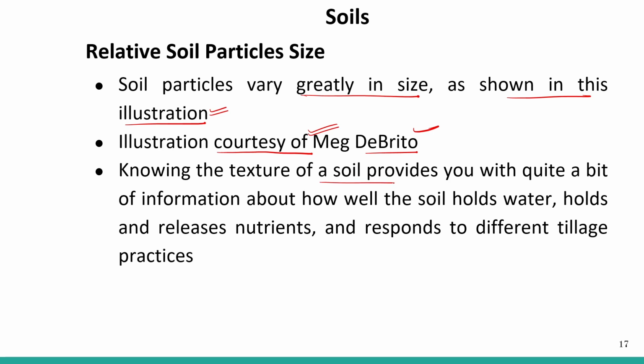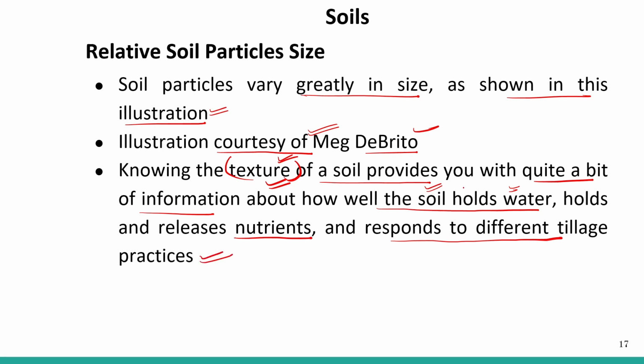Knowing the texture of the soil provides you with quite a bit of information about how well the soil holds water. So texture is very, very important to study because it tells you how the soil is going to hold water. Soil water holding capacity depends upon the texture of the soil. It holds and releases nutrients and responds to different tillage practices.